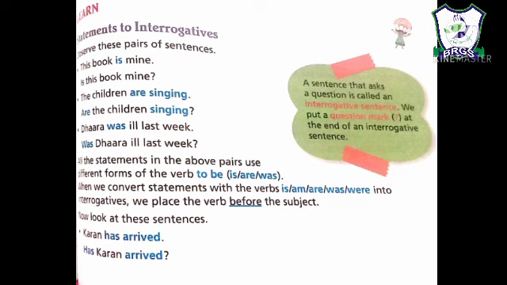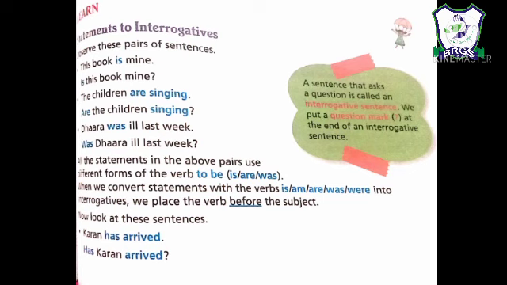The children are singing. Now what is the helping verb here? Are is the helping verb. And when I put are before the children, which is our subject, it will turn into an interrogative sentence. Are the children singing? Dhara was ill last week. Was Dhara ill last week? So this is how we change statements into interrogative.